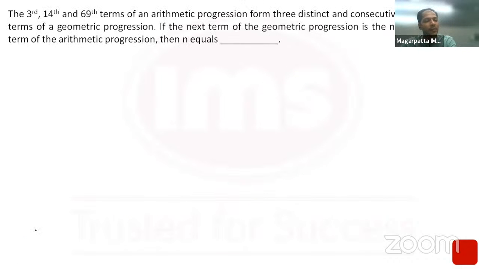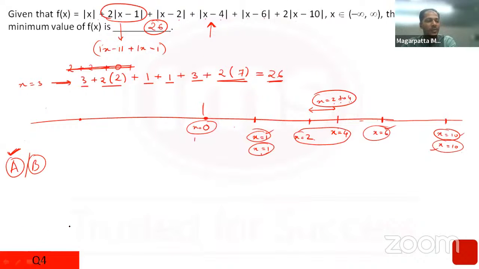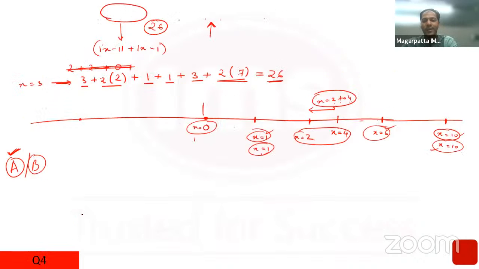So in fact, I have covered all the questions of this sheet, and you can see that it wasn't such a difficult paper.